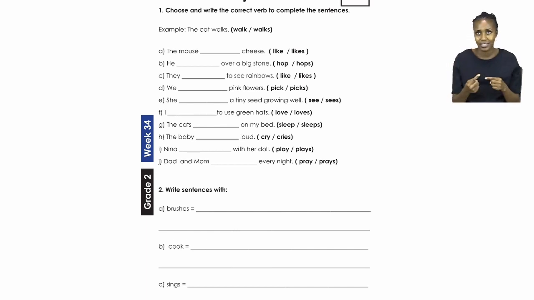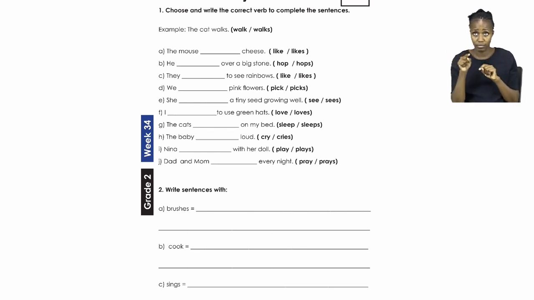For number 1 it says, choose and write the correct verb to complete the sentences. Now let's quickly have a look at the example. It says here, the cat walks. And right next to your sentence you will see 2 words in brackets. Now these are the words that we have to choose to complete the sentence.